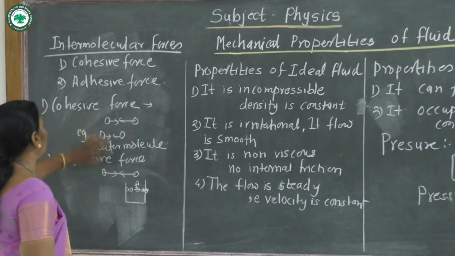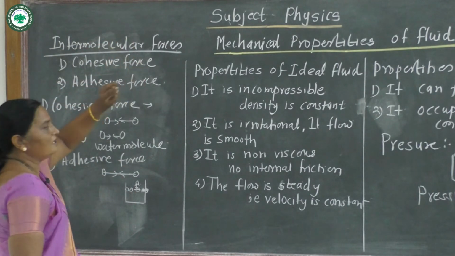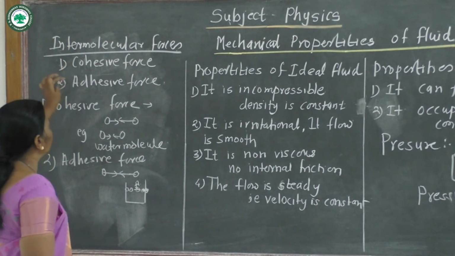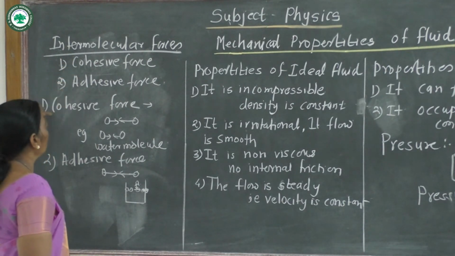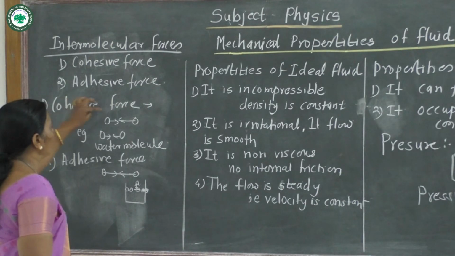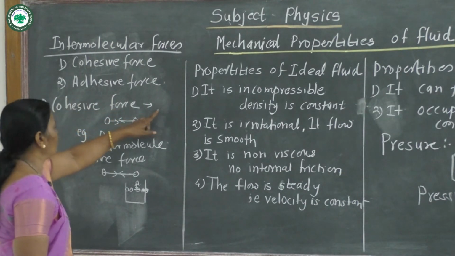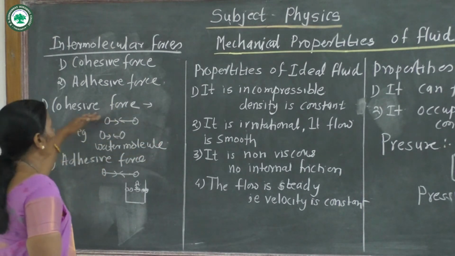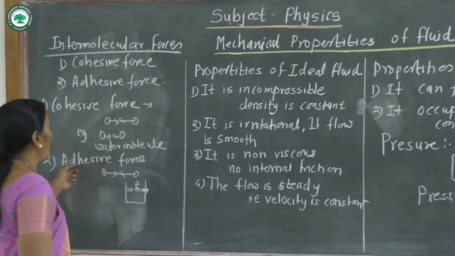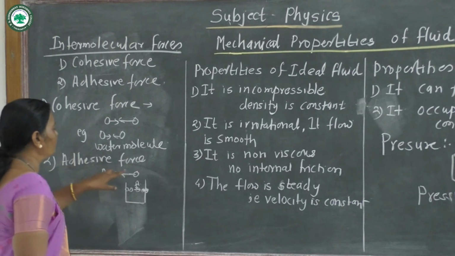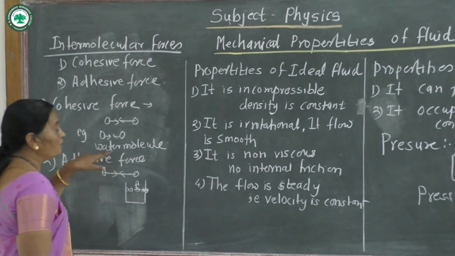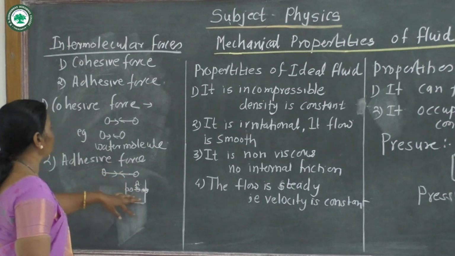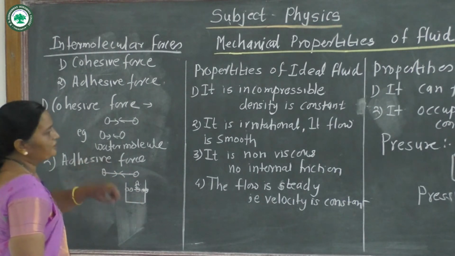Finally, we can say that there are two types of intermolecular force: cohesive force and adhesive force. Cohesive force is the force of attraction between two molecules of the same substance. Adhesive force is the force of attraction between two molecules of different substances.